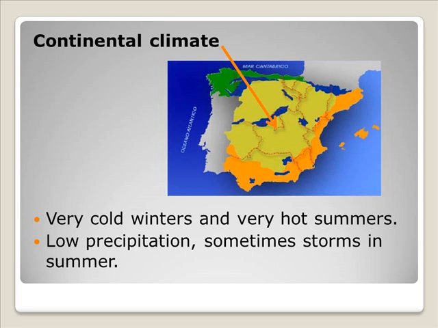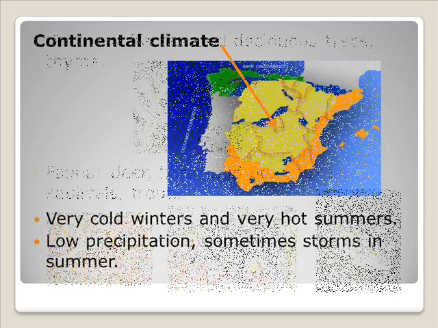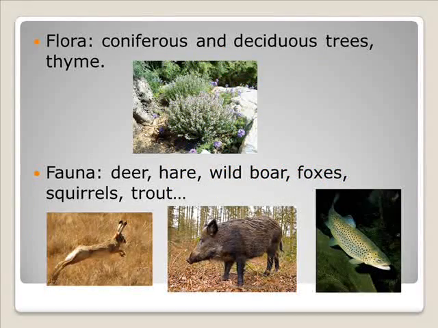Low precipitation, sometimes storms in the summer. Flora: coniferous and deciduous trees and thyme. Fauna: deer, hare, wild boar, foxes, squirrels, and trout.